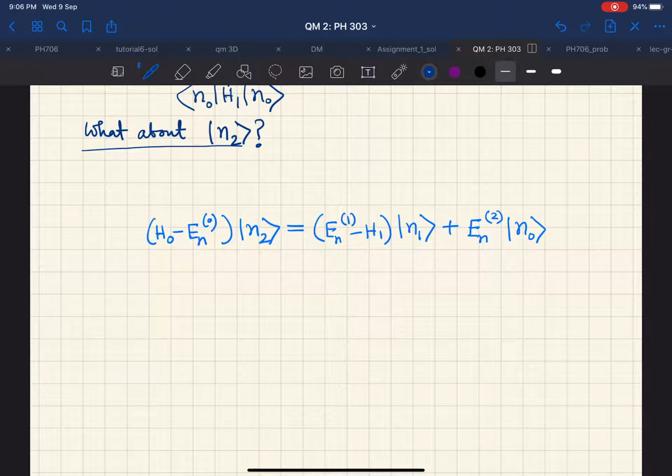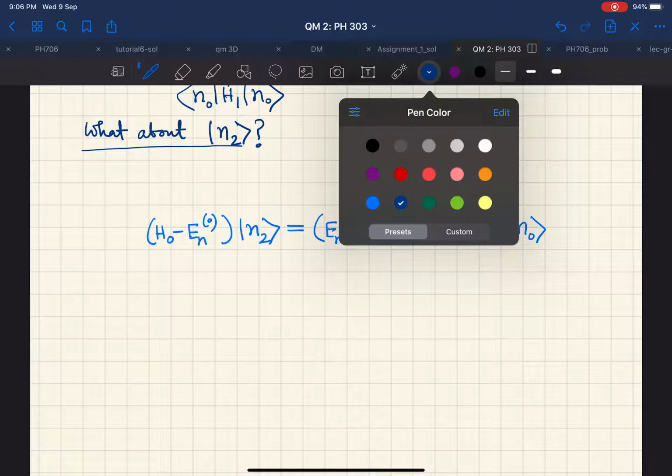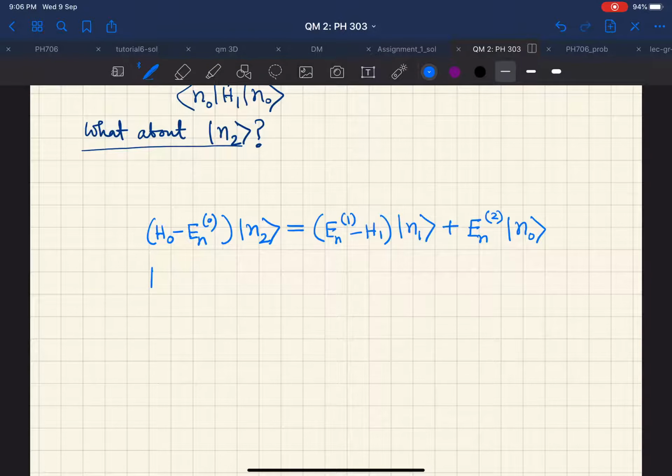So at the very beginning, what I can do is that I will write everything by operating this thing on the Kets. So this is going to be H0 N2, and I will take all the operators to one side. That means H0 and H1 I should bring to the left hand side just for simplicity.